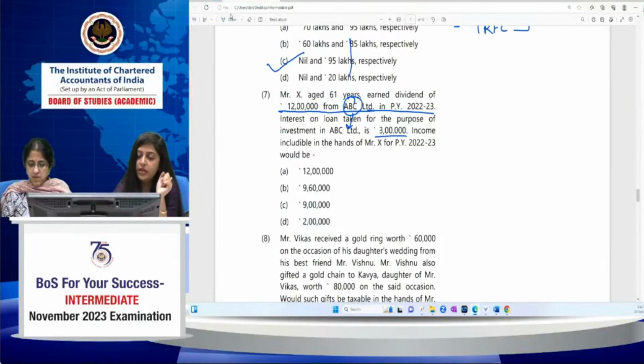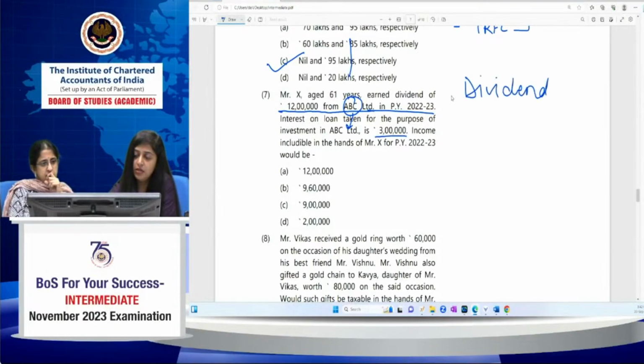Dividend is anyhow taxable now in the hands of shareholders. There is no exemption, there is no DDT. So dividend is very much taxable in the hands of Mr. X. So dividend which is taxable under the head other sources is 12 lakh.